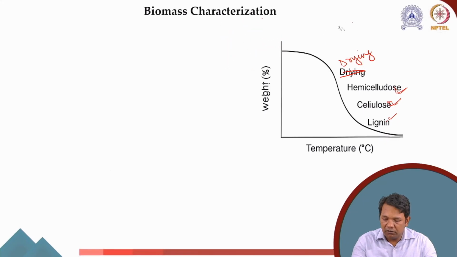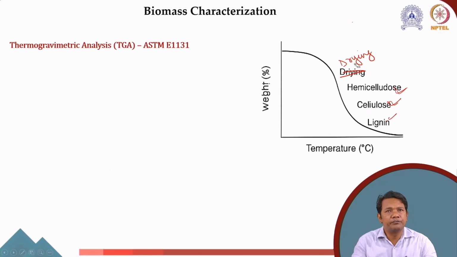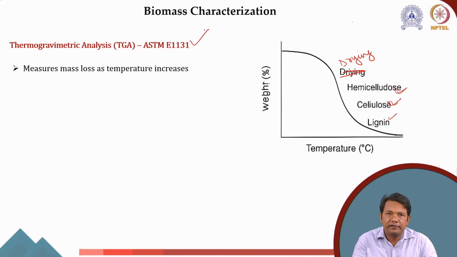We measure the thermogravimetric properties using TGA, thermogravimetric analysis, as per the ASTM E1131 code. In this, we keep the sample and start increasing the temperature.